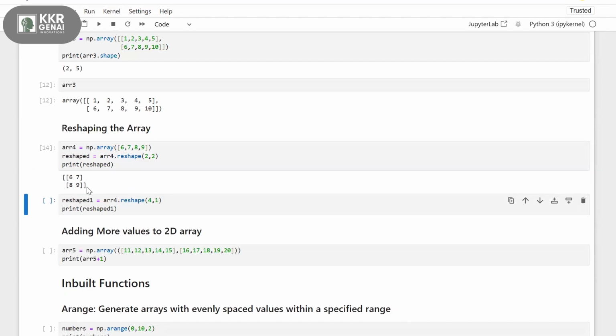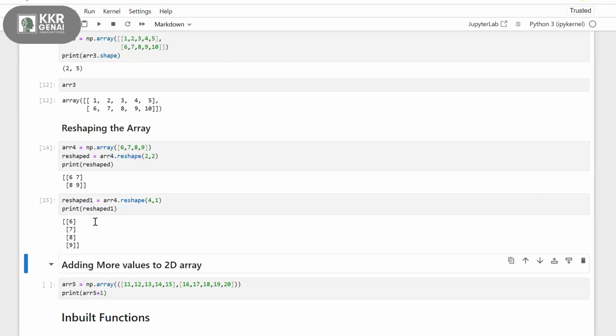So what happened here? If we reshape this array to 2 comma 2, that means a 2 cross 2 grid, that means 4 numbers. Then these 4 numbers are transformed this way: 6, 7 in the first row, 8 comma 9 in the second one. So what's the shape of this? It's a 2 comma 2 grid. Let's say you want to reshape with 4 comma 1, then 4 represents the rows and 1 represents the column, right? These four numbers are transformed into four different rows, 6, 7, 8, 9.